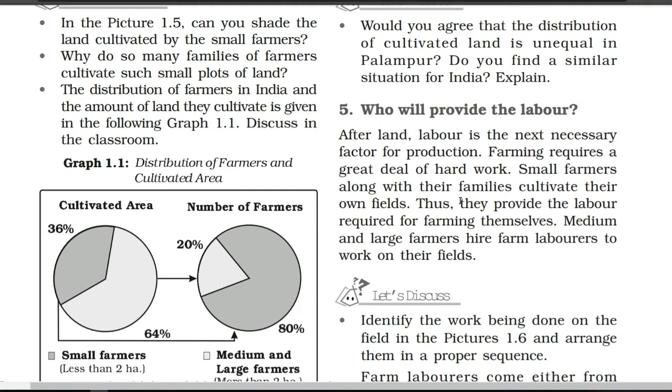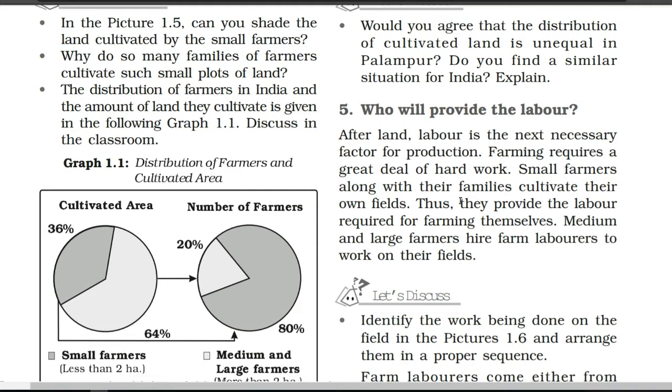They give a salary to the laborers, and after getting this salary, the workers work on their fields. In this way, the medium and large farmers get their income because the laborers were working on their fields.